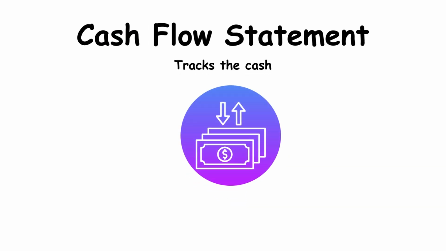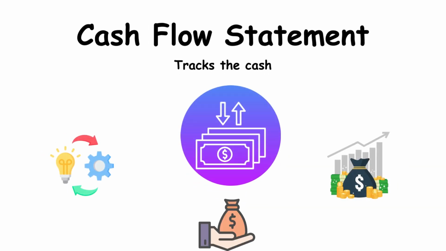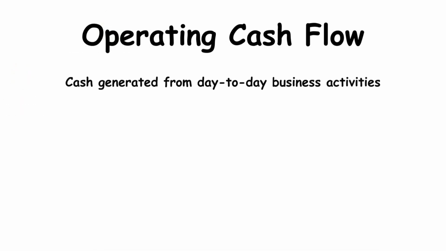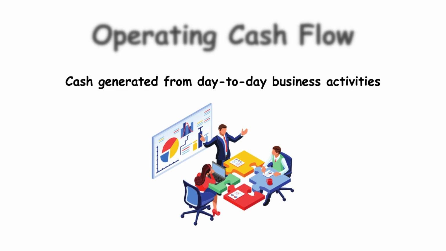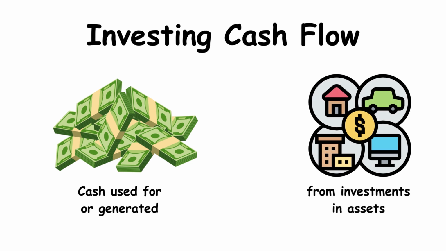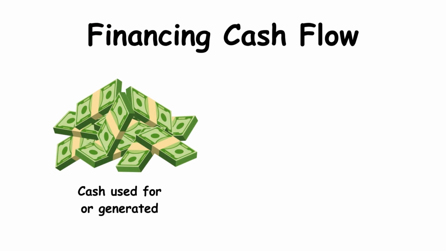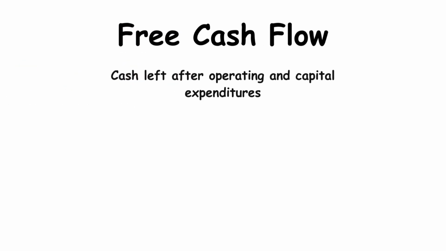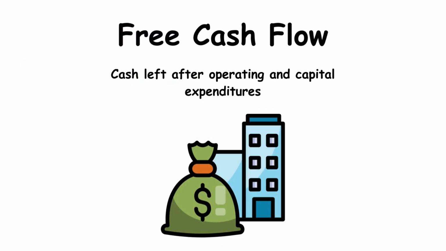Cash flow statement, tracks the cash inflows and outflows from operations, investing, and financing. Cash flow statement terms: operating cash flow, cash generated from day-to-day business activities. Investing cash flow, cash used for or generated from investments in assets. Financing cash flow, cash used for or generated from borrowing or equity activities. Free cash flow, cash left after operating and capital expenditures.